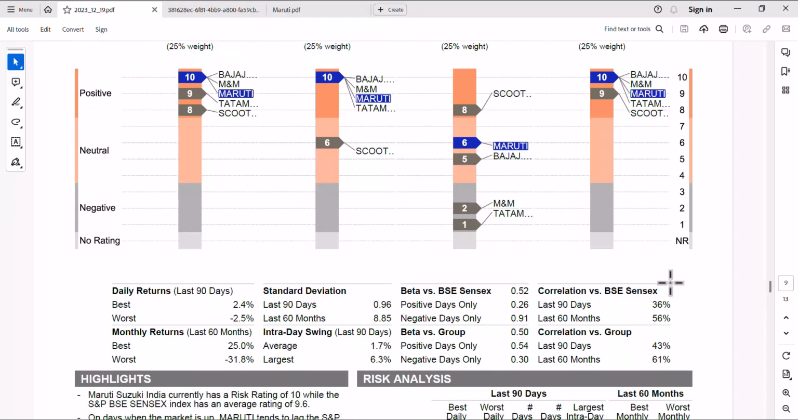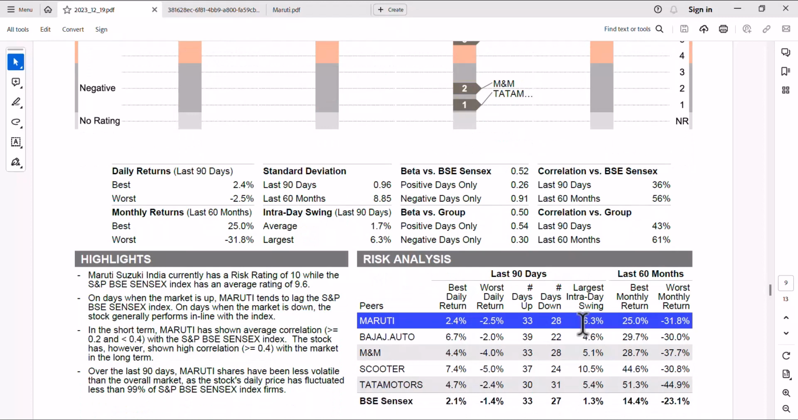So daily returns. Let's look first at the standard deviation. Standard deviation is 0.96. So this is the return, this is the standard deviation, this is the beta, and this is the correlation. Now let's look first at beta. Beta versus the Sensex. How risky is the stock compared to the Sensex, the market as a whole? The beta is 0.52. The beta of the Sensex is 1. So compared to the market, it has very little risk, because the beta is only 0.52.